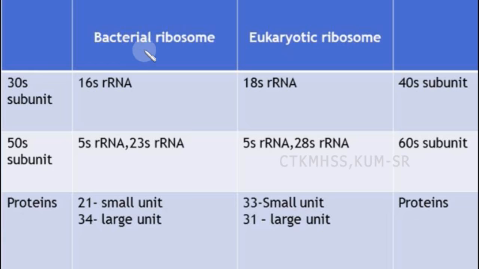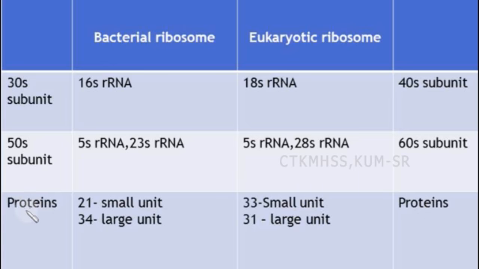We will see the difference between the bacterial ribosome and the eukaryotic ribosome. Here in the bacterial ribosome, it is 30S subunit and 50S subunit. Here it is 40S subunit and 60S subunit. The bacterial 30S subunit consists of 16S rRNA and the eukaryotic 40S subunit consists of 18S rRNA. That is the major difference. In the 50S subunit of the bacterial ribosome, it consists of 5S rRNA and 23S rRNA, whereas in the 60S subunit of the eukaryotic ribosome, there is 5S rRNA and 28S rRNA. In your book it is given as 23, but in many places when I verified it is given as 28S rRNA.